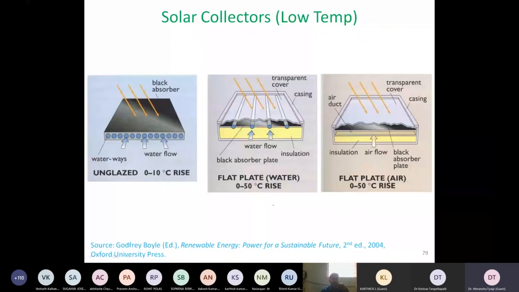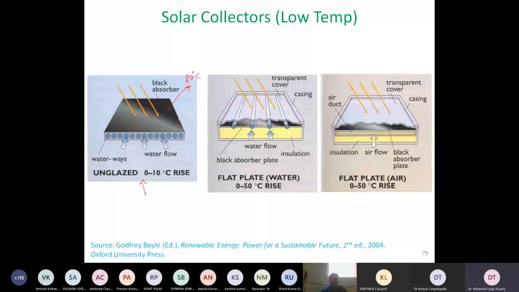So, some very basic idea about a solar collector. If somebody asks what the fundamentals of a solar collector are, any black surface that is put in the sunlight acts like a solar collector. The only thing is its efficiency is very low. Even if I put my scooter under sunlight, which has a black color seat, during summer that temperature can rise very much, 70, 80, 90 degrees centigrade. So essentially it is behaving like an absorber.